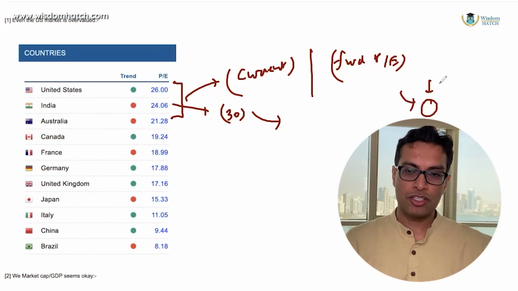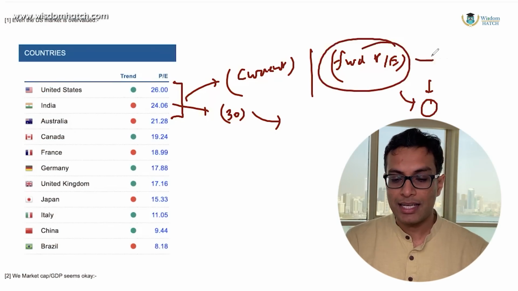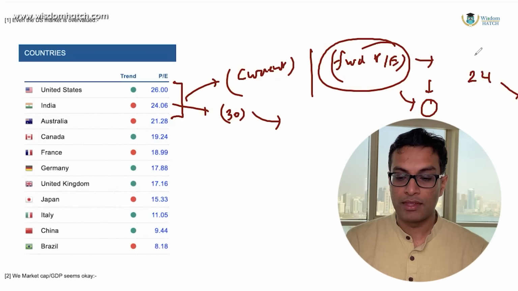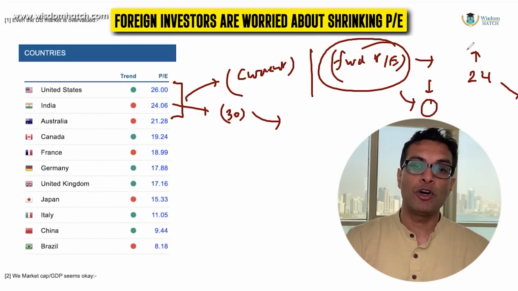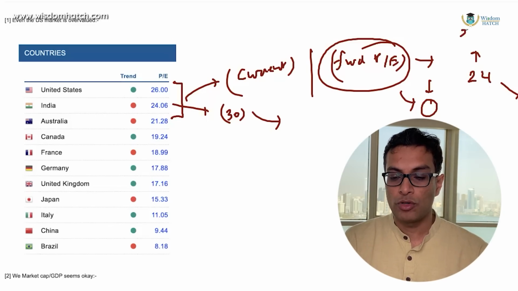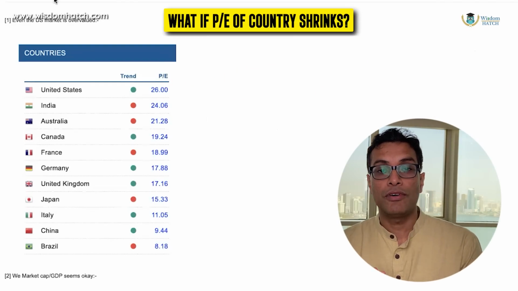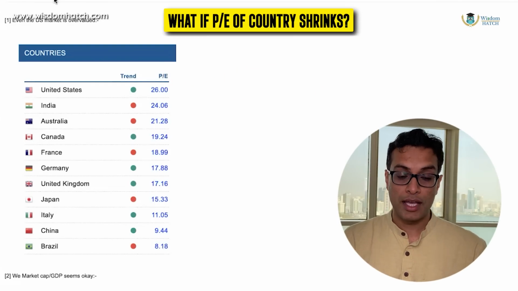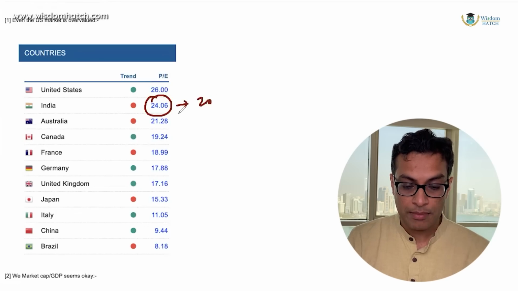The broader context or understanding there is that, see, they are worried about the forward PE. That is, what will the PE ratio be going ahead? Going ahead, it shouldn't be that from 24 it will fall to like 20, right? Had the situation been that the Indian market will keep on commanding higher valuation, higher premiums, then the PE can expand from 24 to 30. Now a natural question comes: what will happen if the PE of a country shrinks? What will happen is that, for example, if the PE of India shrinks from like 24 to let's say 20, right? Something like this.